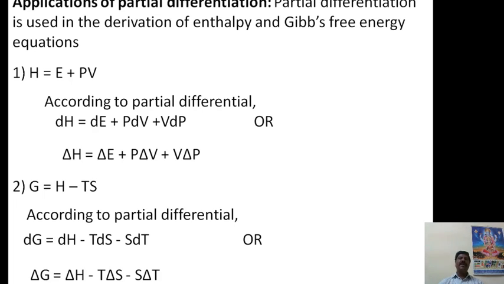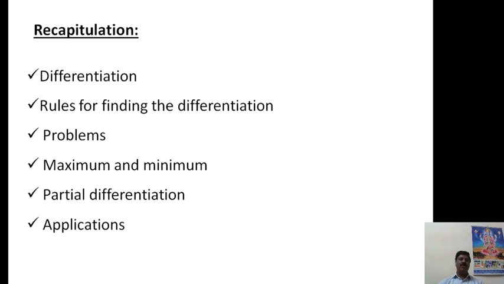So far in this session we have learnt the meaning of differentiation, which you already knew, and the rules for finding differentiations, and we have solved problems. Then we learnt the meaning of maximum and minimum and the conditions for them, and solved some problems on maximum and minimum.